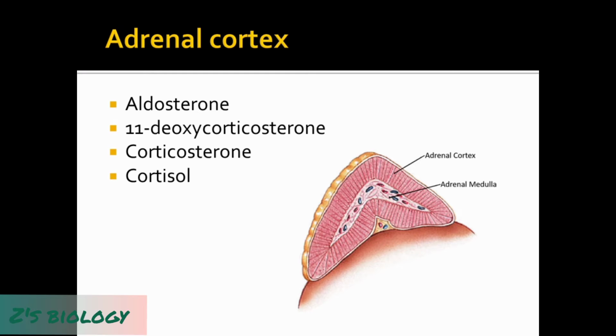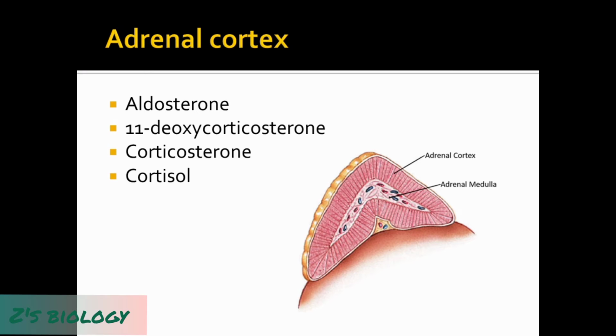Number one is the mineralocorticoids, which is the aldosterone hormone released by the adrenal cortex of the adrenal gland. The function of aldosterone is the reabsorption of salt, or sodium ions, from the kidneys. And wherever sodium goes, water follows it.